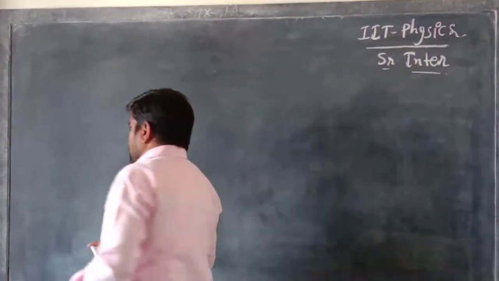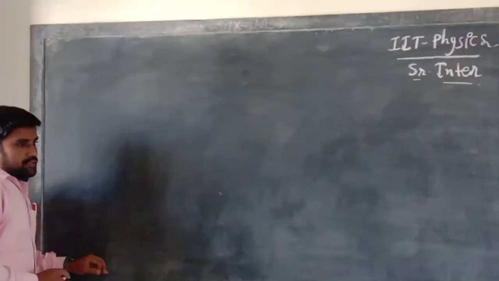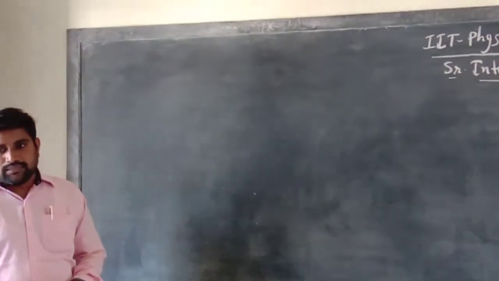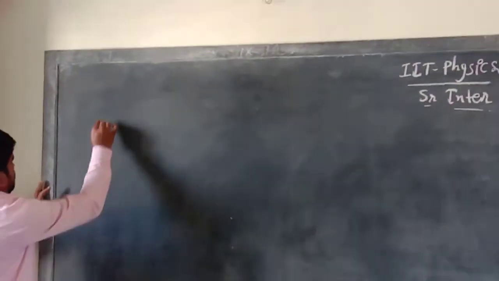Listen, for example, here the pressure at depth H in a liquid.